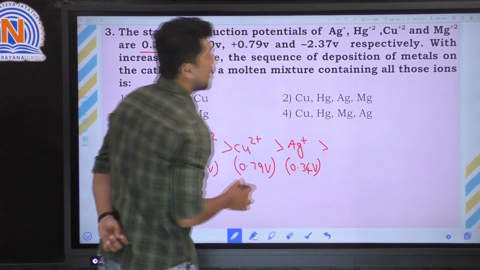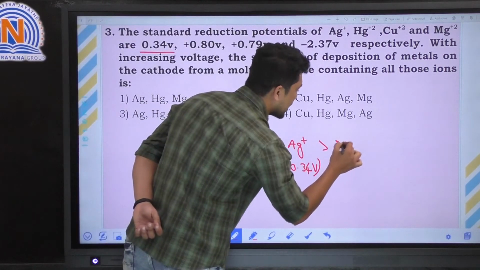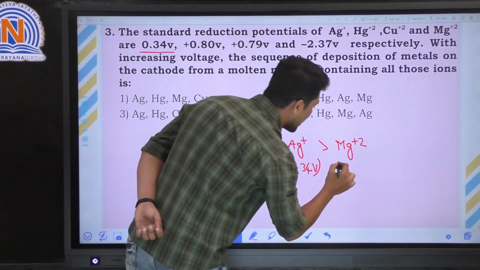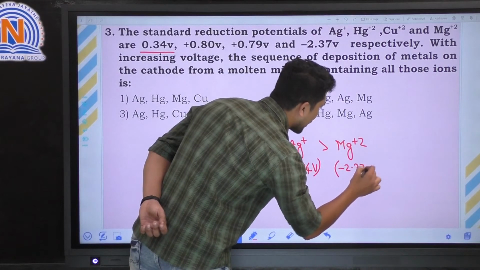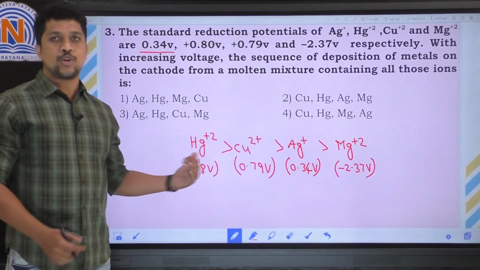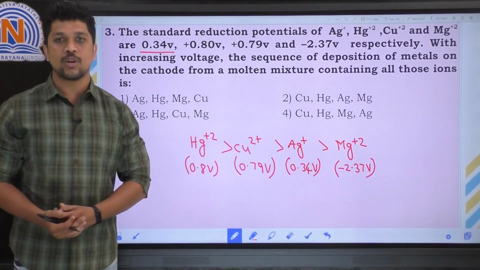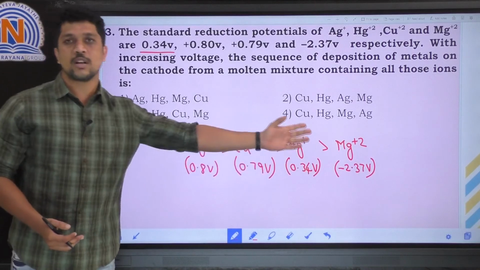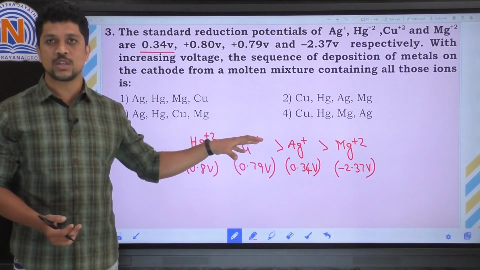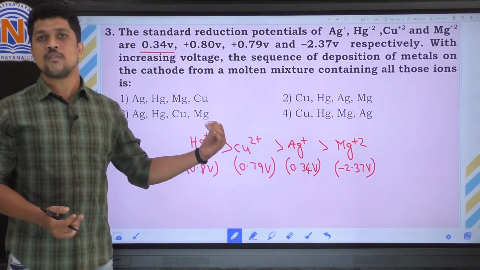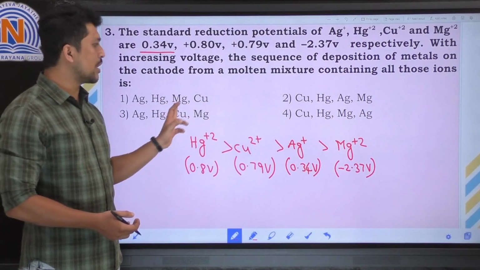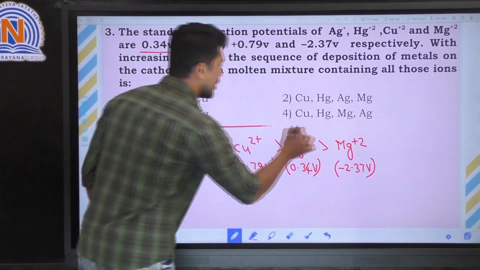And last, magnesium 2 plus, which has reduction potential minus 2.37 volts. So among the four metals, mercury 2 plus is the first to deposit at the cathode, after that copper 2 plus, after that silver, after that magnesium. So this is the correct sequence in which each metal can deposit at the cathode. The correct option they did not give in the options. So the correct sequence is this one.